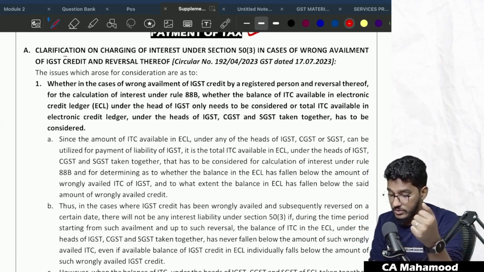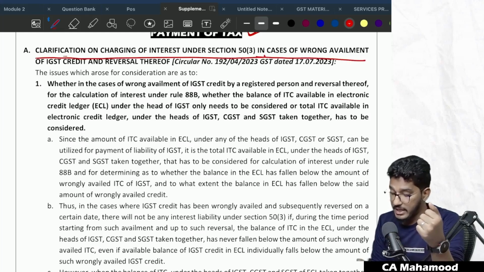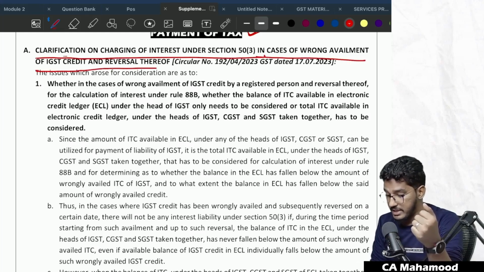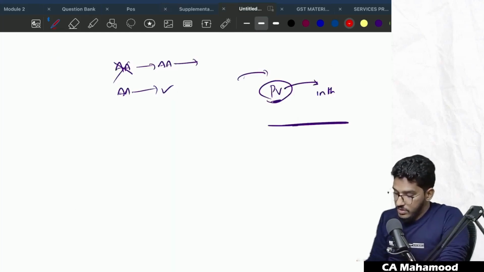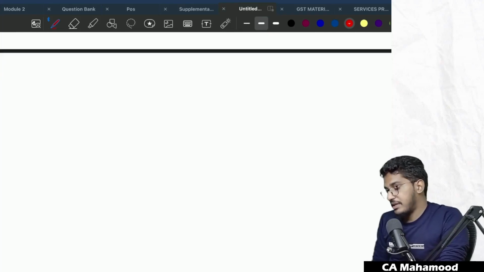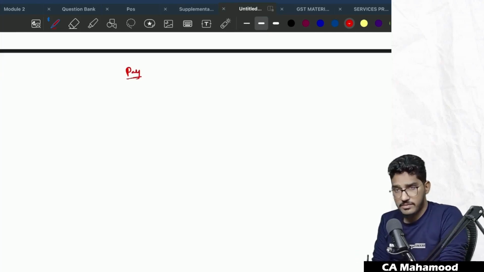So this is relating to clarification on charging of interest under section 50(3) in case of wrong availment of IGST and reversal thereof. So what is this amendment? For this, we need to go back to the basics, whatever we have discussed in payment of taxes.